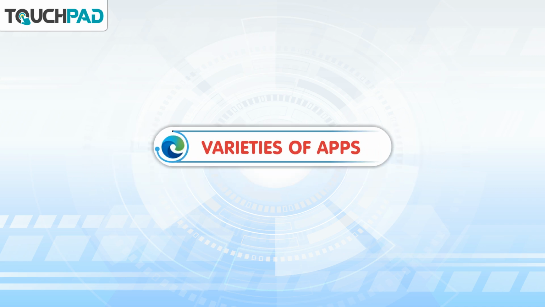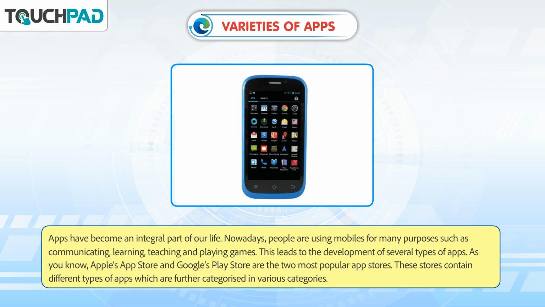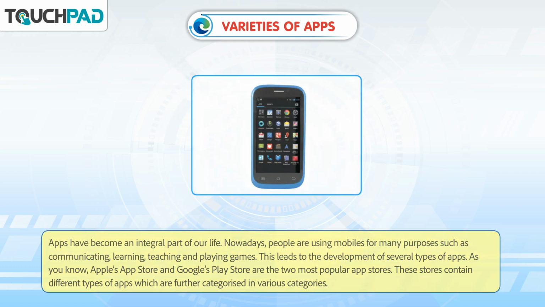Varieties of apps. Apps have become an integral part of our life. Nowadays, people are using mobiles for many purposes, such as communicating, learning, teaching, and playing games. This leads to the development of several types of apps. As you know, Apple's App Store and Google's Play Store are the two most popular app stores. These stores contain different types of apps which are further categorized in various categories.